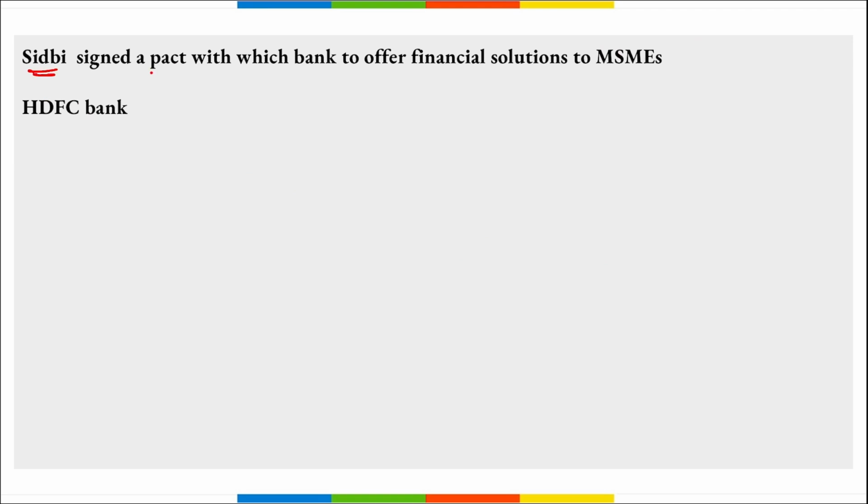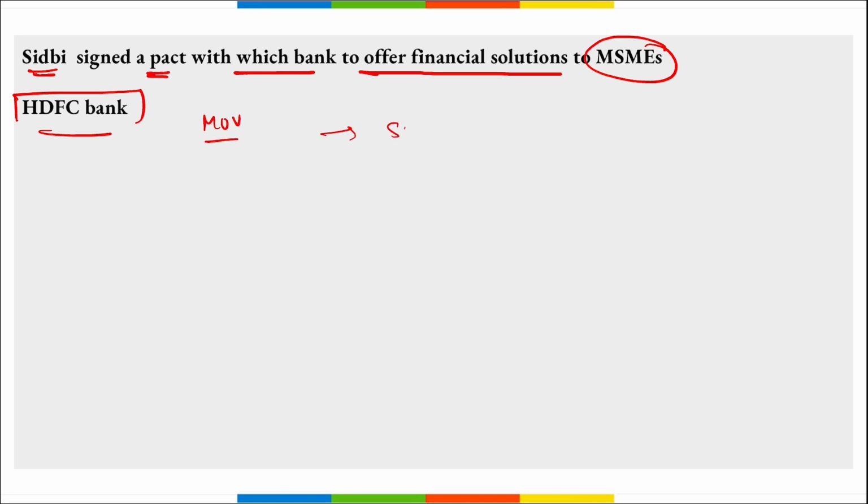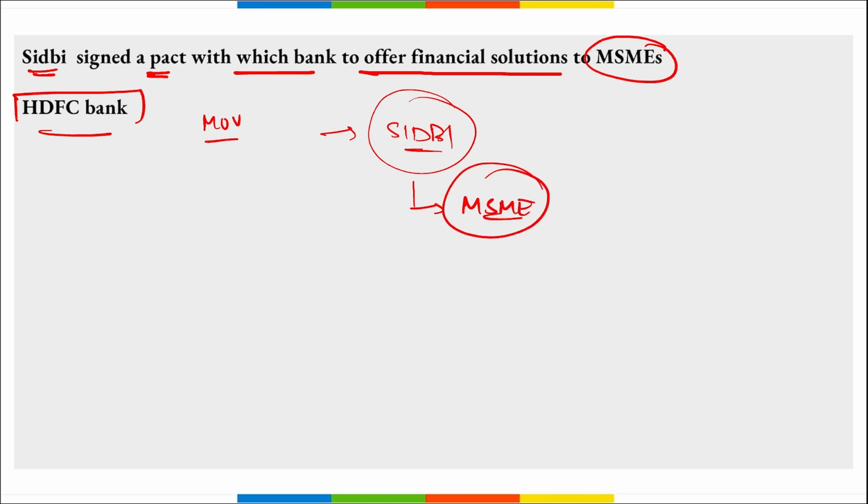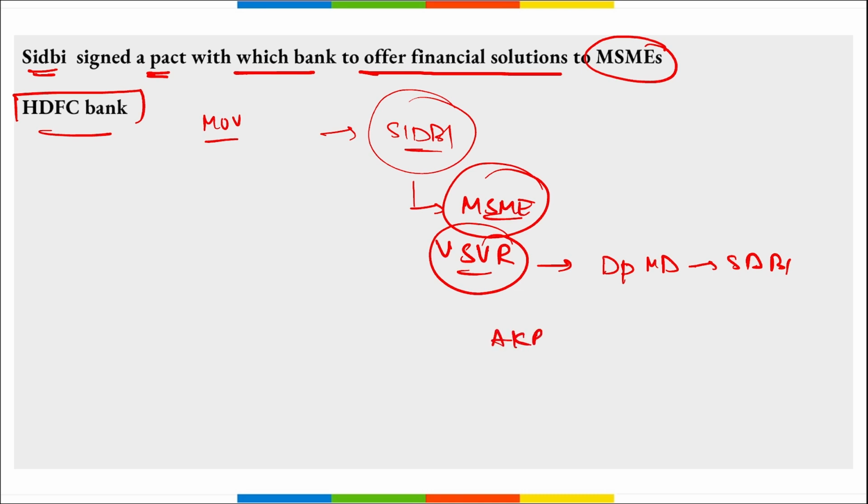Next, SEBI signed a pact with which bank to offer financial solutions to MSMEs? So it is HDFC Bank, right? They have signed a memorandum of understanding with SEBI, correct? And this is to provide complete financial products and services to the customers in the MSME market, right? This MOU signing involved V Satya Venkata Rao, who is the deputy managing director of SEBI, and Akhilesh Kumar Roy, who is the executive president of HDFC Bank Limited.